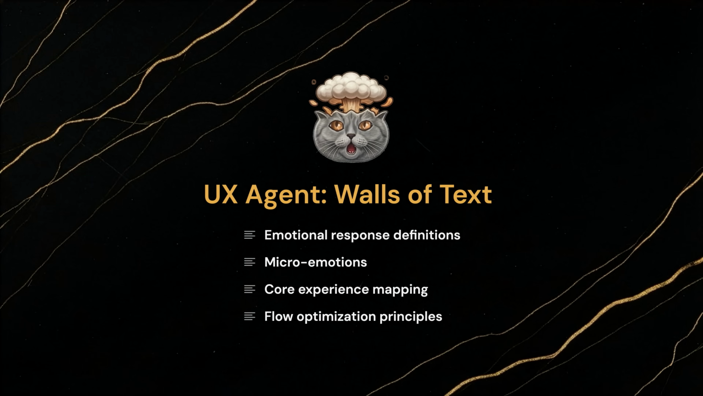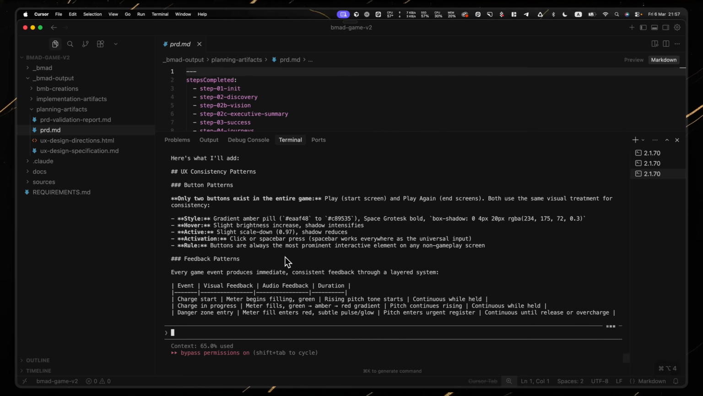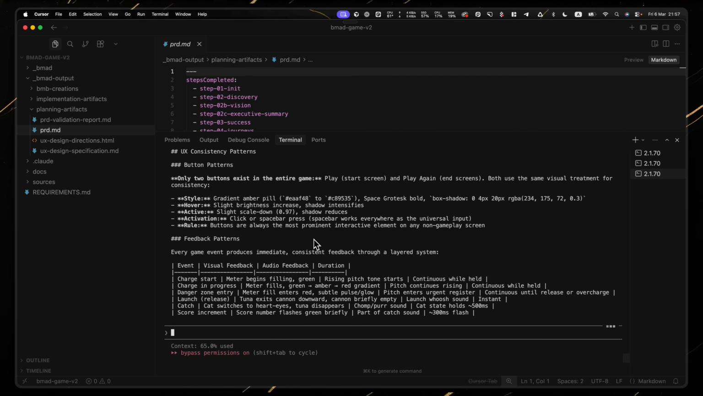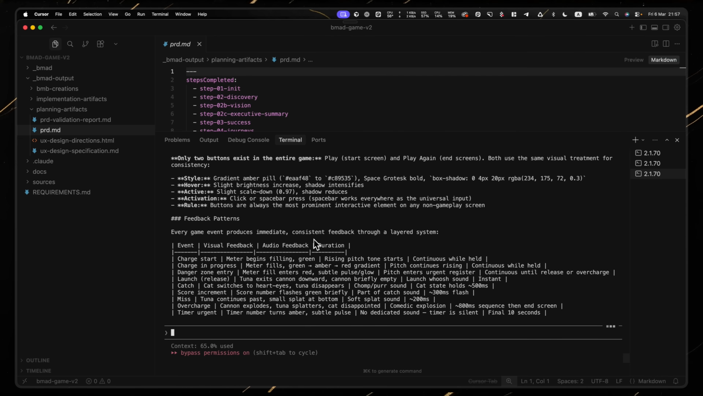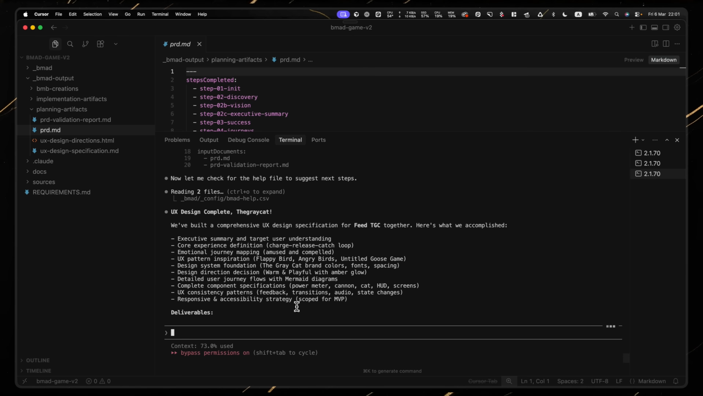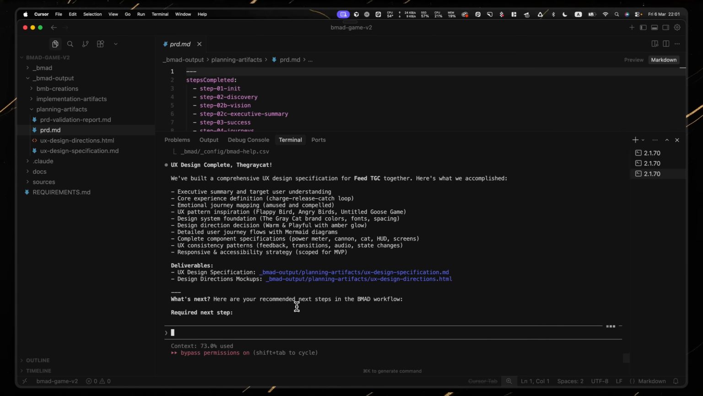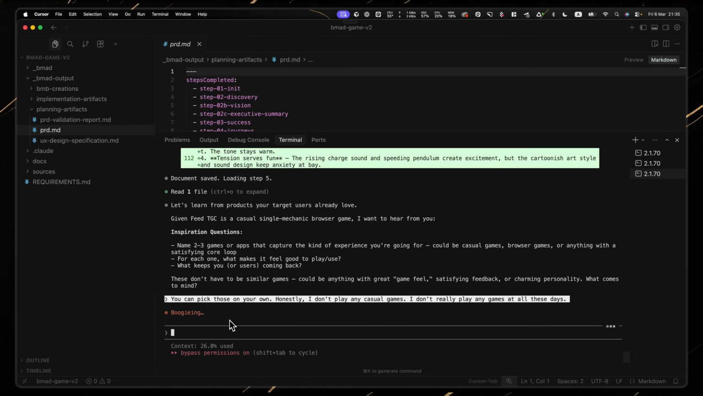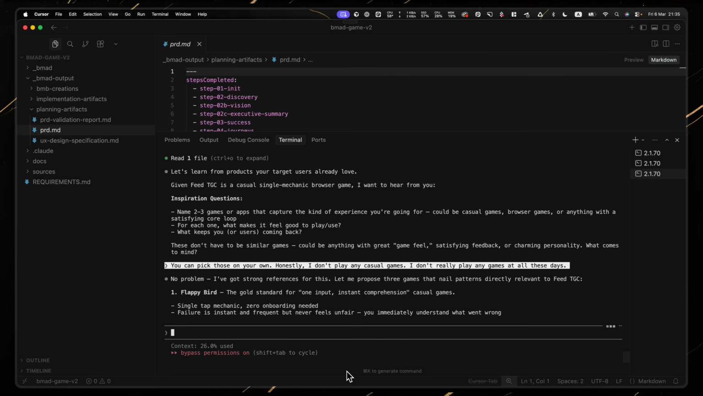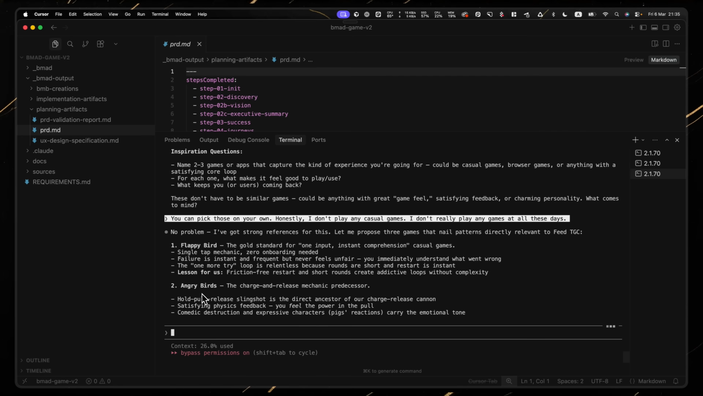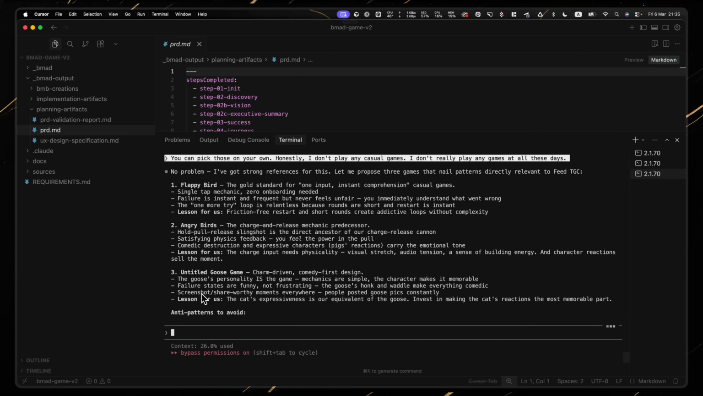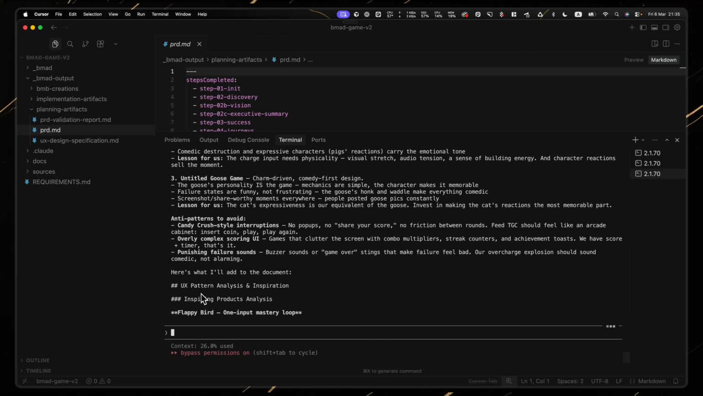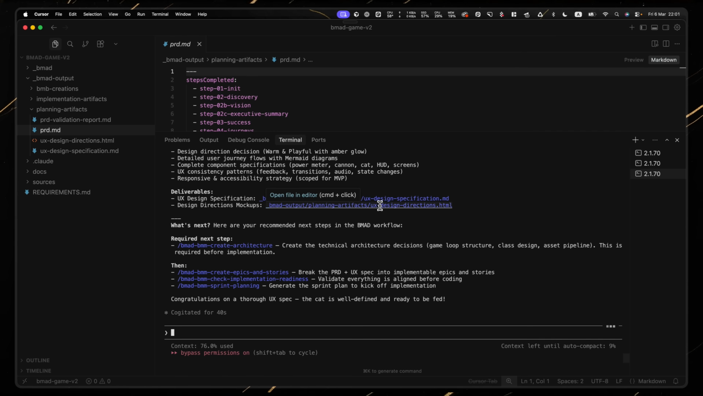Then the walls of text started. Emotional response definitions, micro-emotions, core experience mapping, flow optimization principles. I'm reading pages of design theory for a game where you throw fish at a cat. At one point it asked me to name 2 or 3 games that capture the experience I'm going for. I don't play games. I told it to pick for me. It suggested Flappy Bird and Angry Birds. Yeah, that tracks. By the end of UX, I was at 76% context and starting to question my life choices.